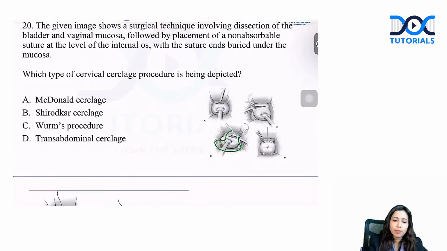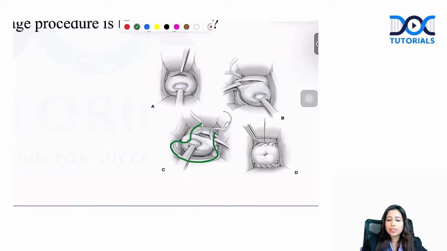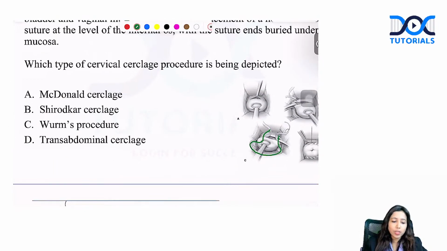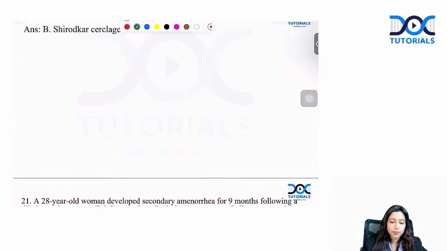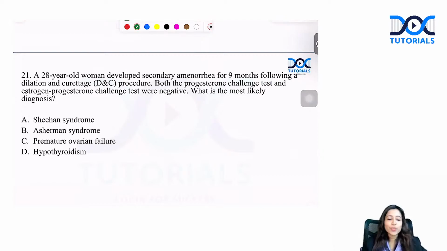Yes, the same image. Majority of the students had sent me this image itself. Yes, this is your Shirodkar cerclage. This is the Shirodkar cerclage. Let's move to the next question.